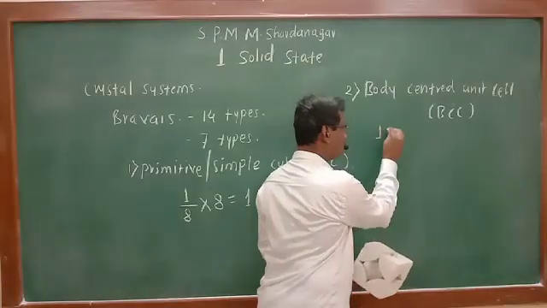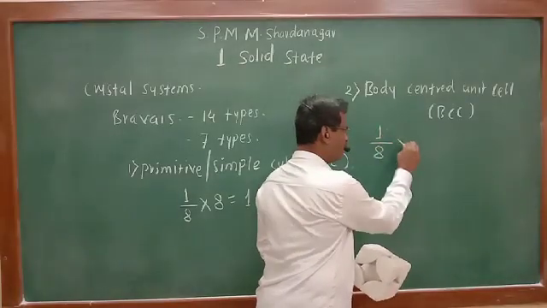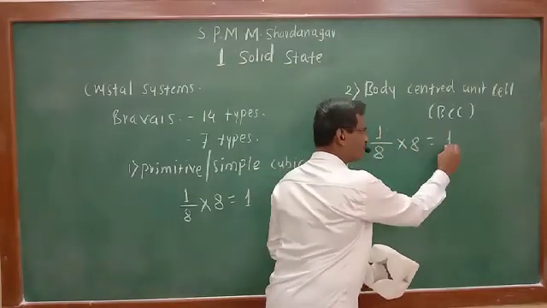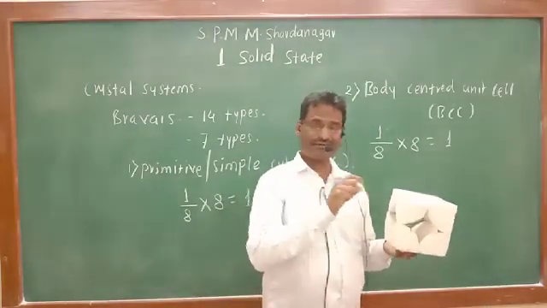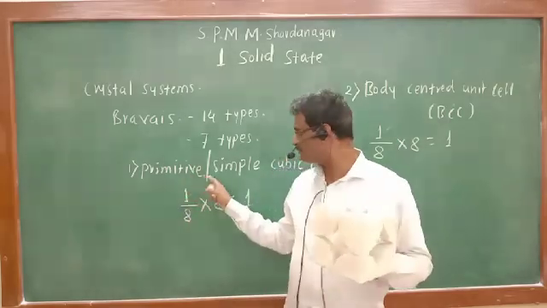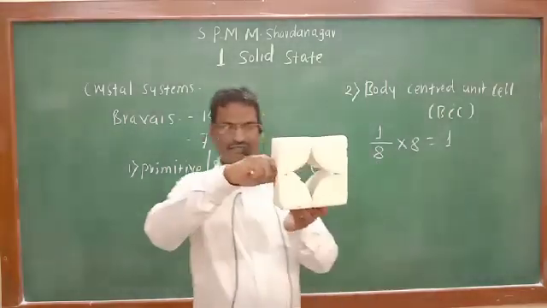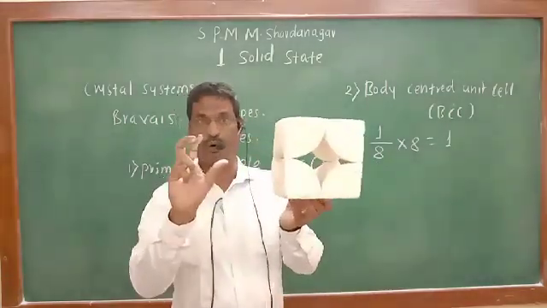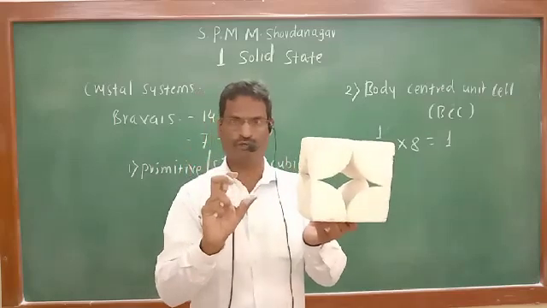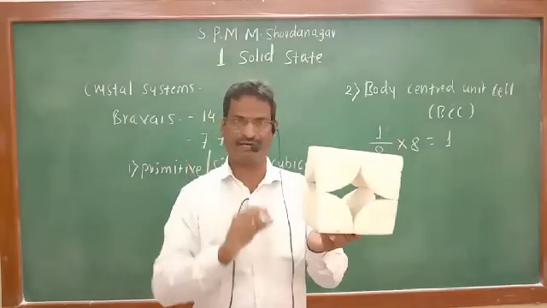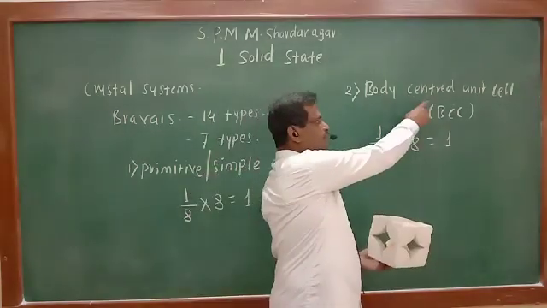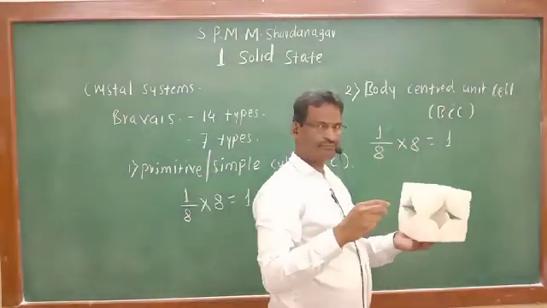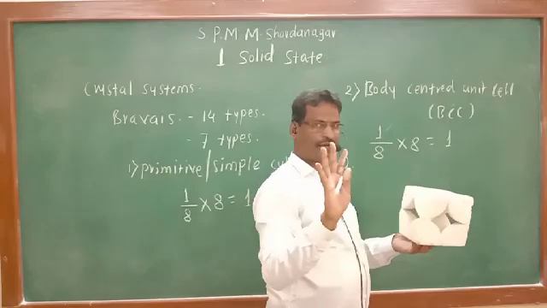So 1/8 multiplied by 8 is equal to 1 particle. But besides that, in the simple unit cell, the central portion is hollow, empty. It is not filled. But in the body centered unit cell, we don't have that structure.